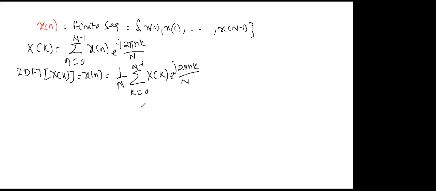Now I can use a term: let omega n equal e to the power minus j 2 pi by n. This term is known as the twiddle factor. Then how can I represent my spectrum?